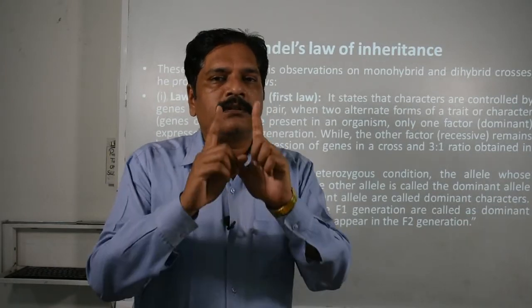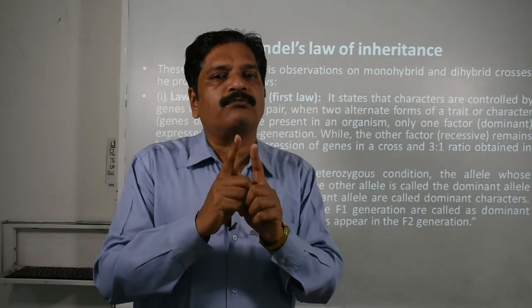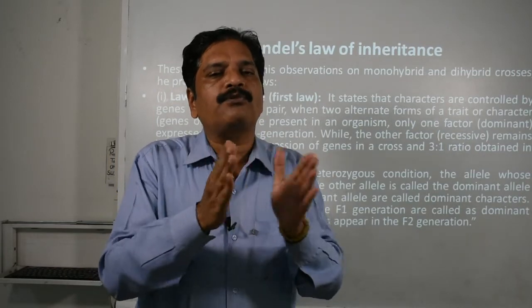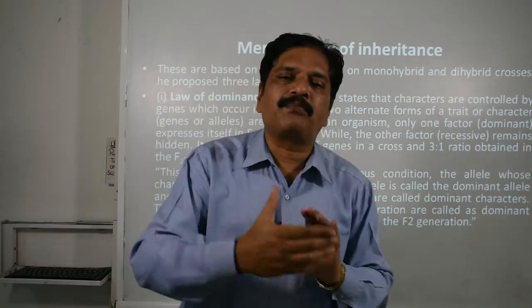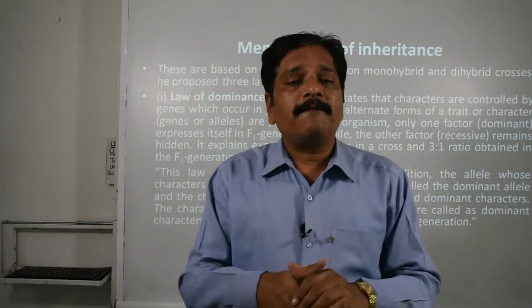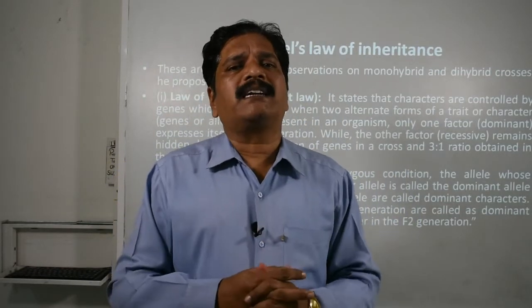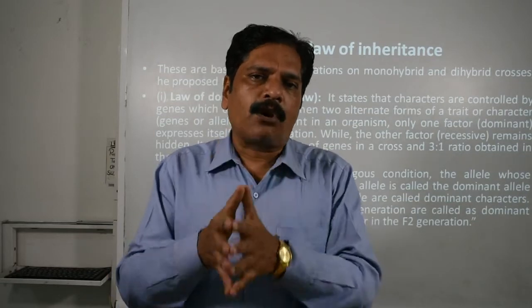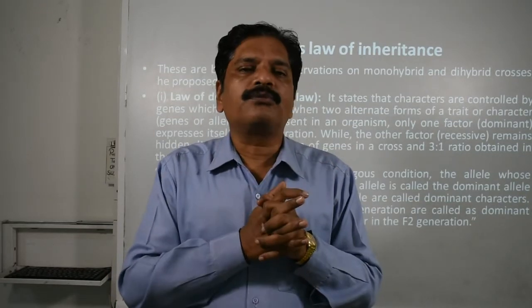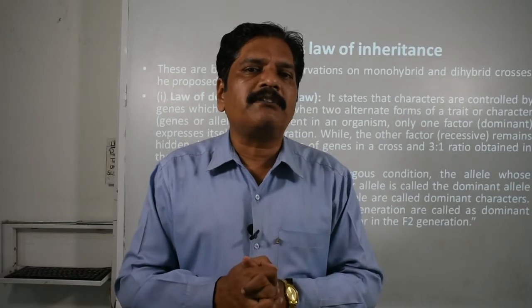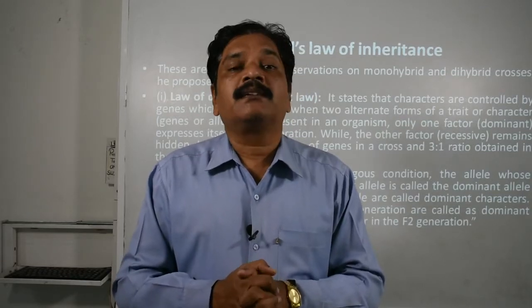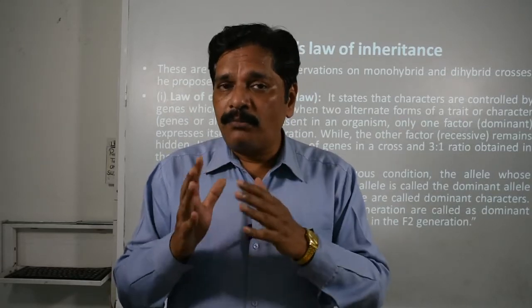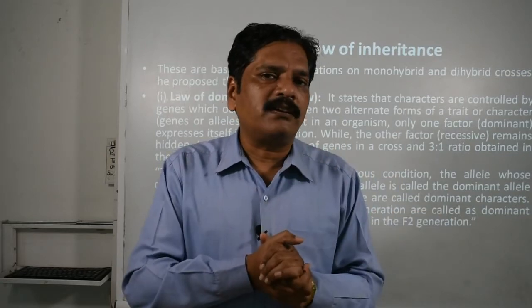Heterozygous means the two homologous chromosomes contain the opposite genes. For example, if we consider the character height, then two traits are there: one is tall and the second is dwarf. You know which one is the dominating one? Right. Tall is dominant and dwarf is recessive.